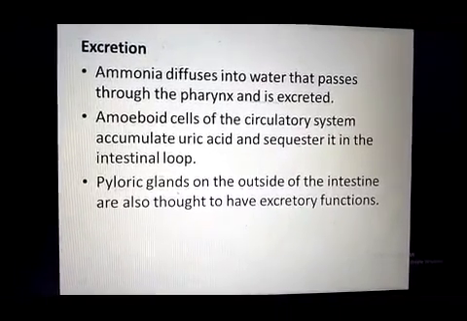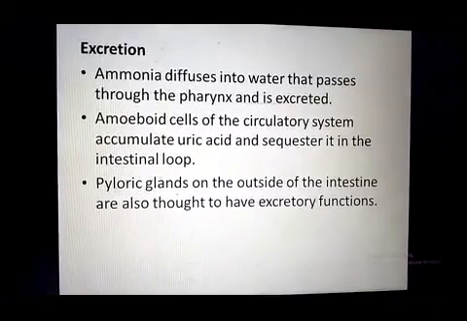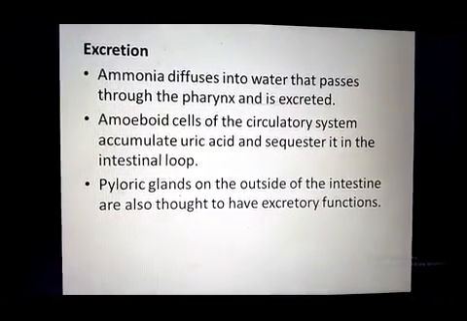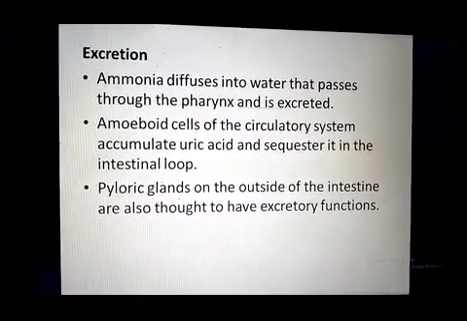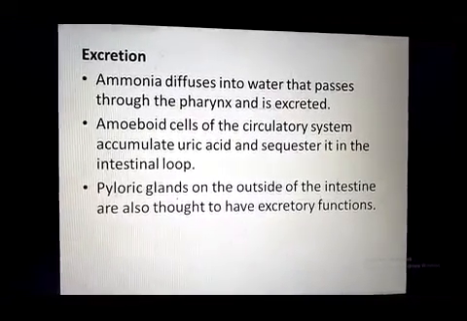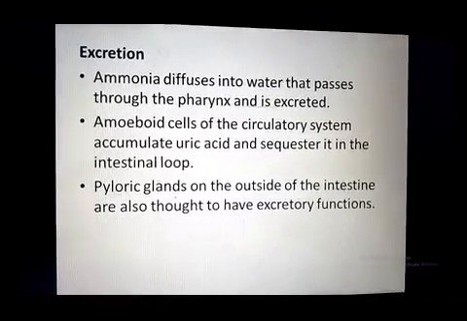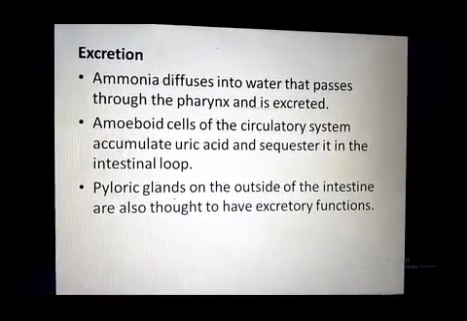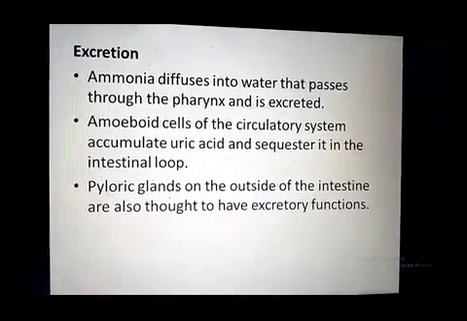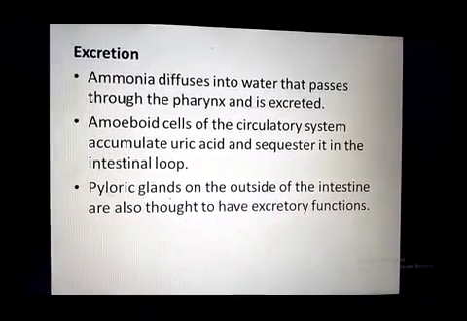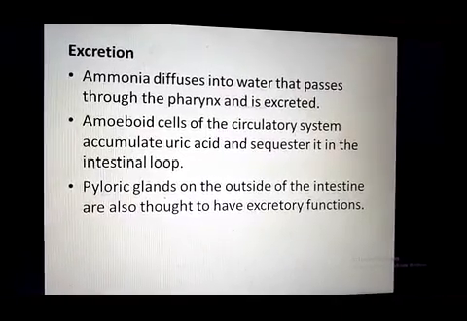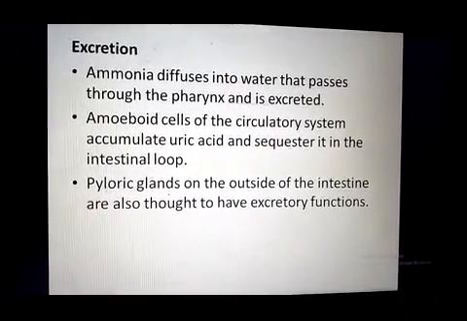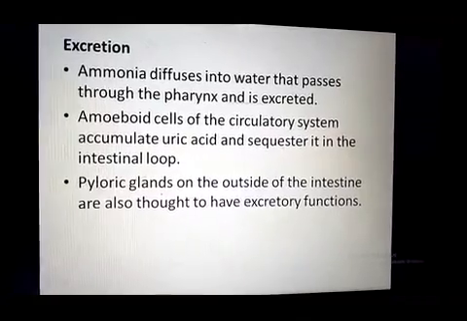Amoeboid cells also collect the uric acid from the body. Amoeboid cells are present in the blood, so they collect the uric acid from the body and sequester it into the intestinal loop. And the pyloric gland, which is present outside the intestine, also helps in excretion.